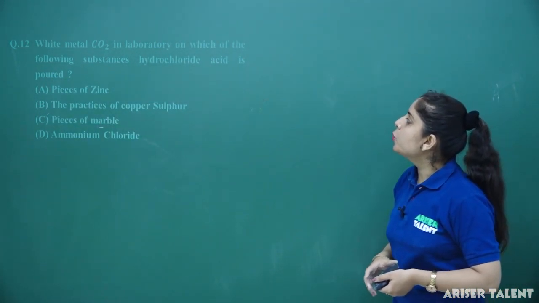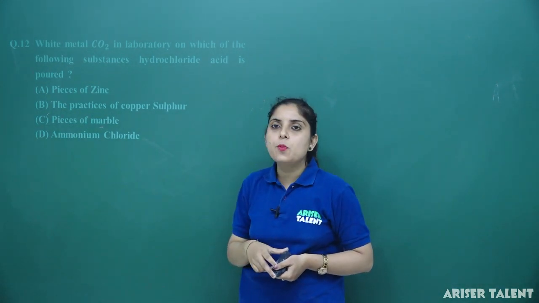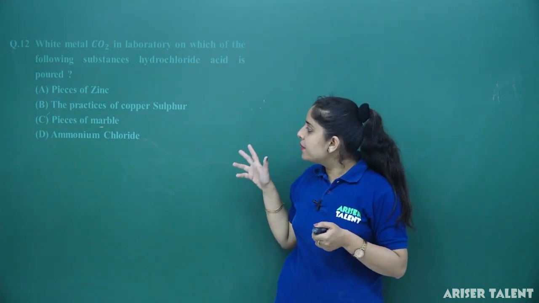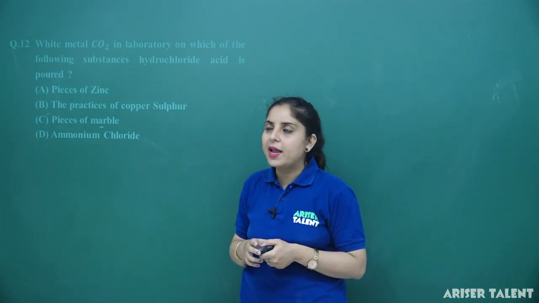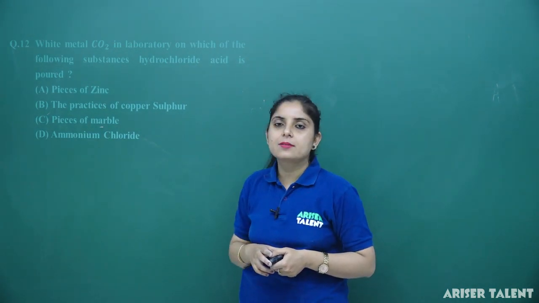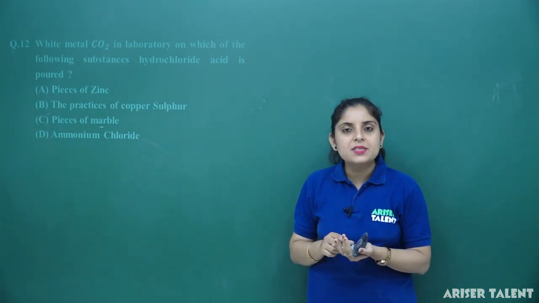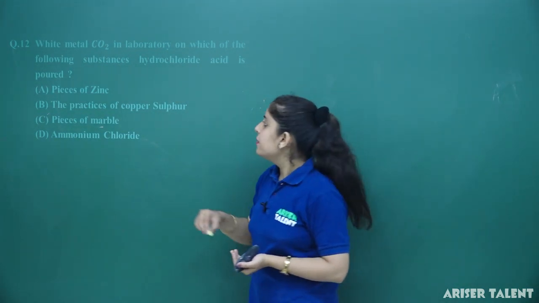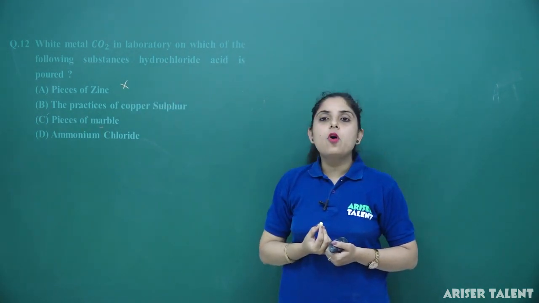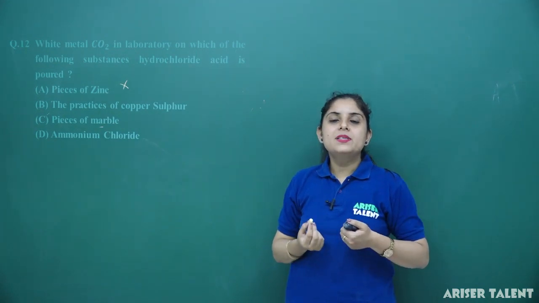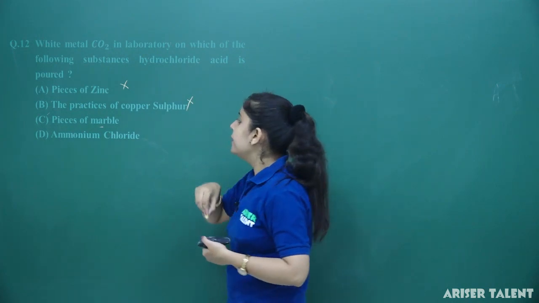White metal CO2 in the laboratory on which of the following substances is hydrochloric acid poured. So you have to identify among the list of elements on which thing you have to pour the hydrochloric acid. So the options are pieces of zinc. It is not possible. Whenever you place the hydrochloric acid on the pieces of zinc, it is going to react with it. So we will not pour on the pieces of zinc. The particles of copper and sulfur. Copper sulfur particles is also going to react with HCl, so we cannot pour it here.